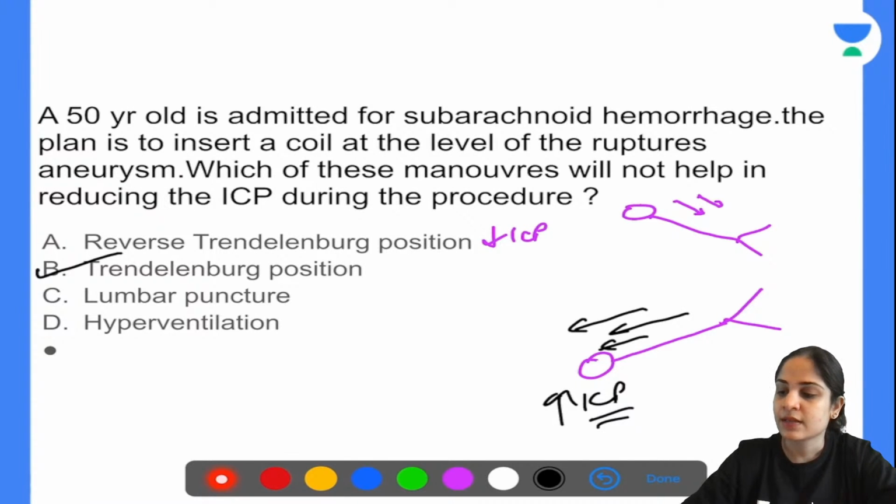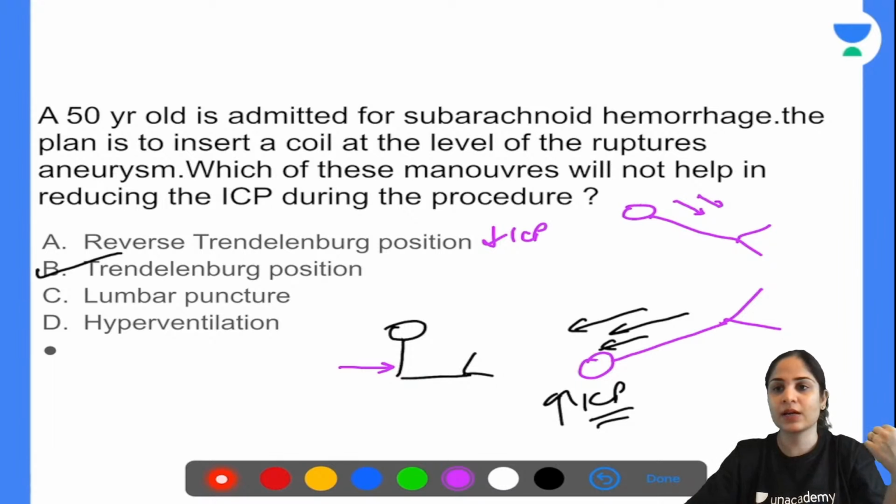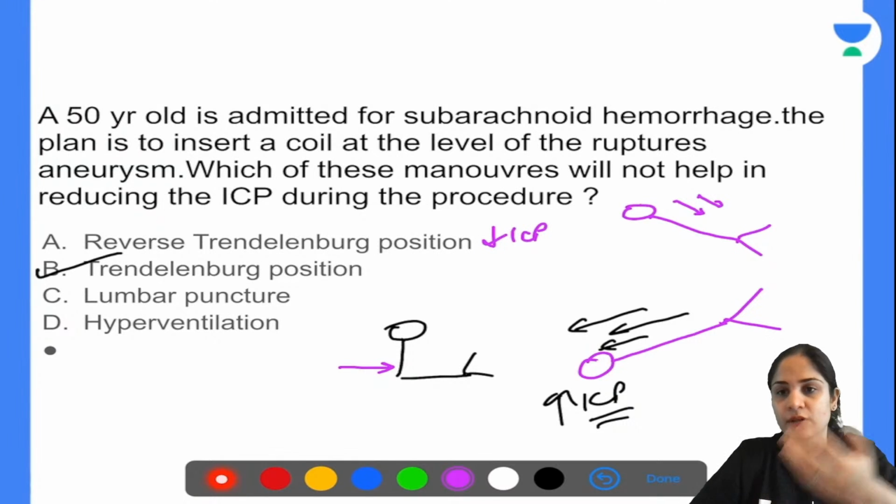Okay. Next, lumbar puncture. When you do a lumbar puncture, suppose this is a patient, he is sitting like this, and you put a needle over here and you drain out the CSF. If you're draining out the CSF, you're reducing the intracranial pressure.